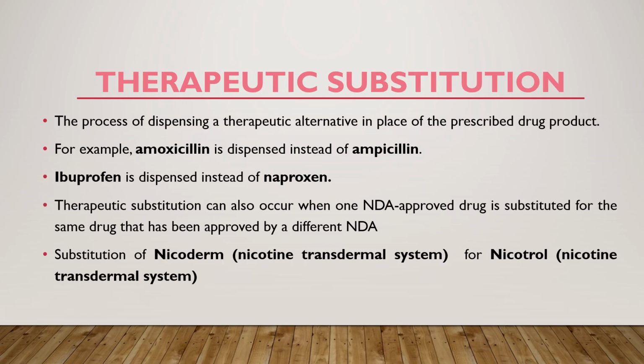Now coming to the final term, therapeutic substitution. The process of dispensing a therapeutic alternative in place of the prescribed drug product is called therapeutic substitution. An example is amoxicillin dispensed instead of ampicillin, and similarly ibuprofen dispensed instead of naproxen. They are some of the examples of therapeutic substitution. Therapeutic substitution can also occur when one NDA approved drug, new drug application approved drug, is substituted for the same drug that has been approved by a different NDA.